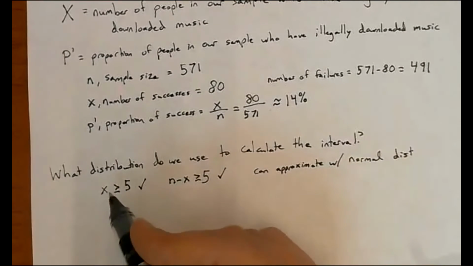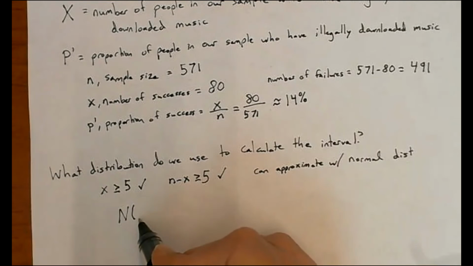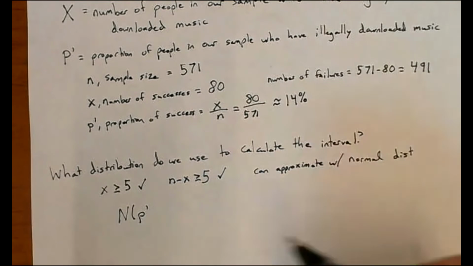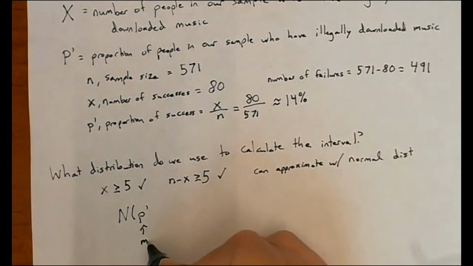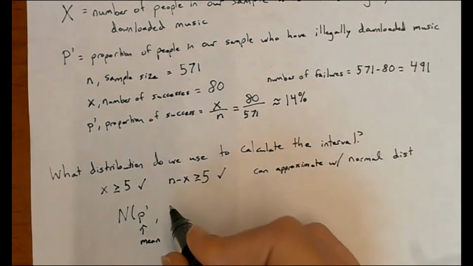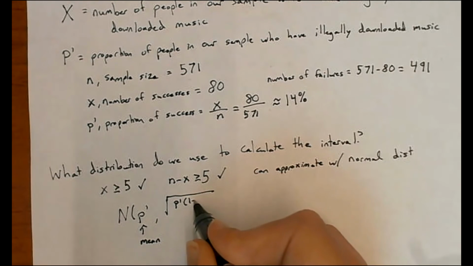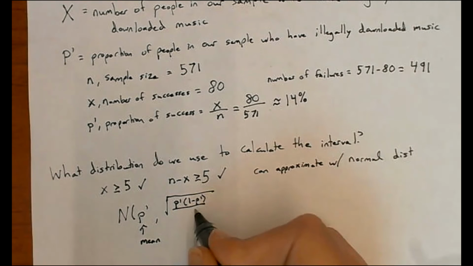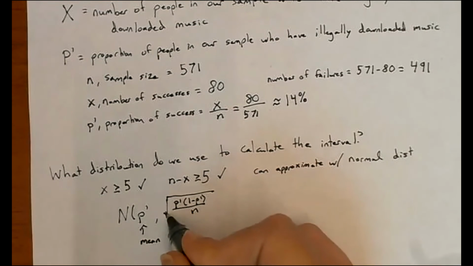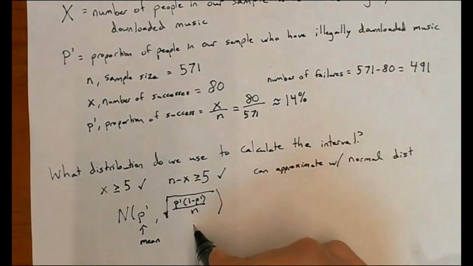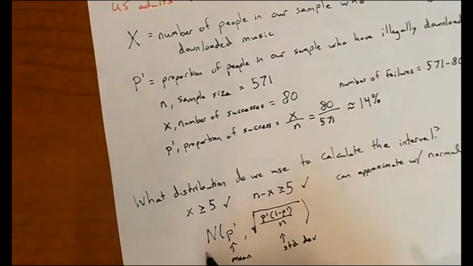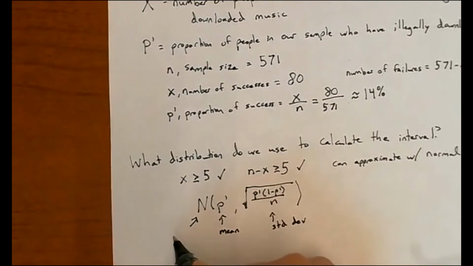Now we're looking for the normal distribution with mean p prime and standard deviation the square root of p prime times 1 minus p prime, over n. And this part tells us that it's a normal distribution.